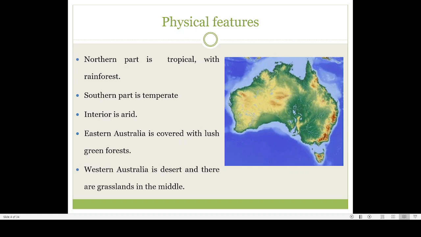So this eastern side of Australia has a tropical climate. What do you mean by tropical climate? A climate just like the climate of Kerala, because we are living in a tropical belt. I will show you how a tropical area looks. See, so these are actually the tropical areas.